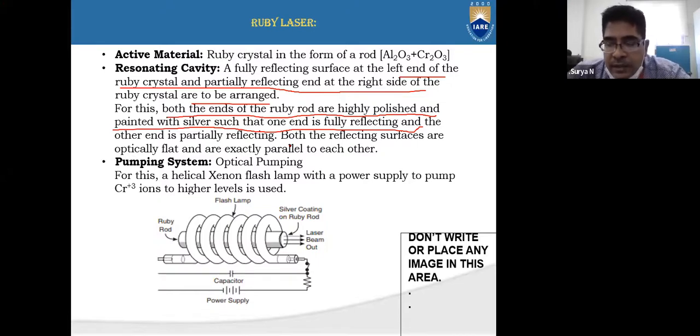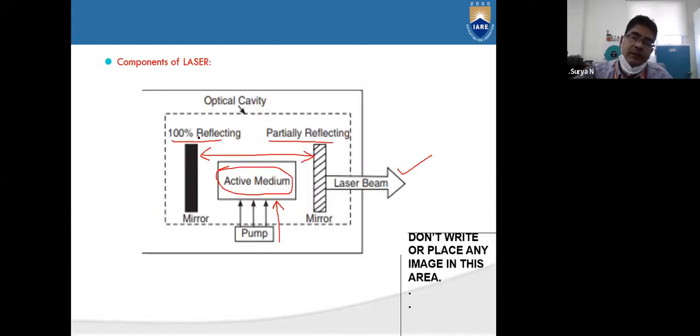So that is the whole mechanism of the active material taking place in the resonating cavity. The whole mechanism of lasing action will take place in the resonating cavity. That's what we are telling when we study the active components of laser. So here we have some reflecting mirrors. The active medium in ruby laser is a combination of both Al2O3 and Cr2O3. The combination of these two is taken as the active medium.